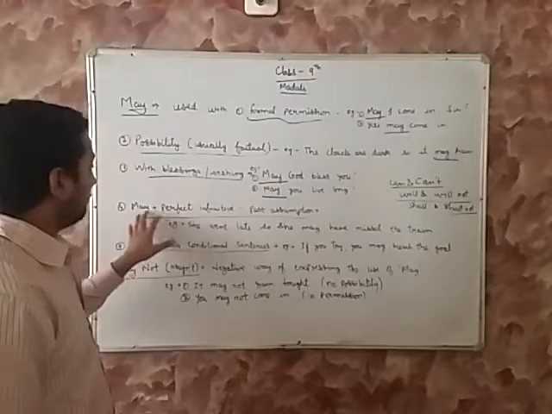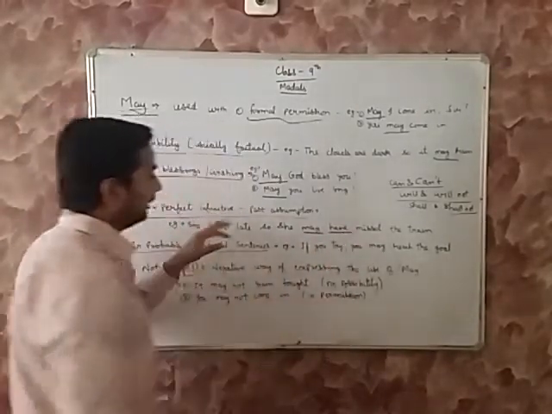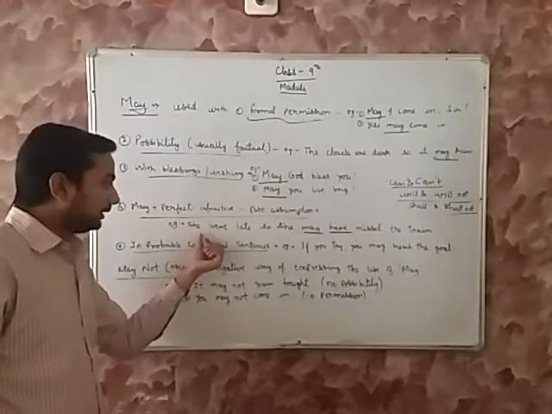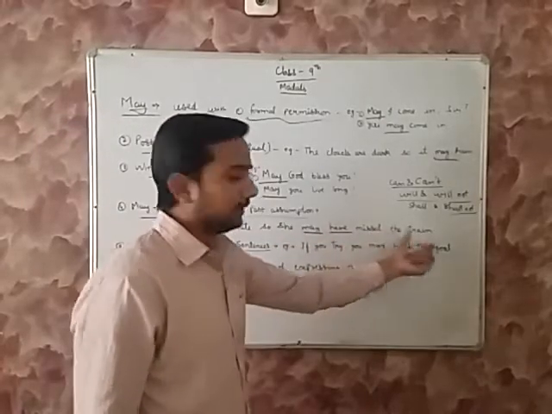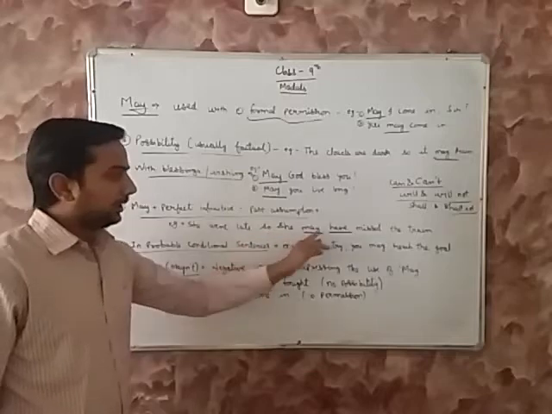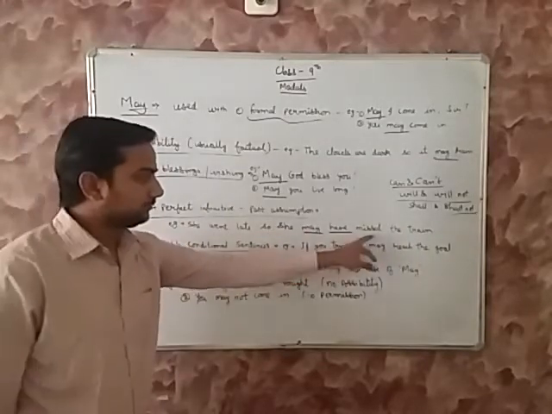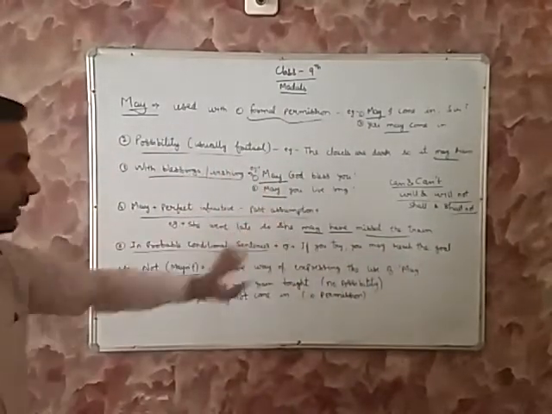But here, may plus perfect infinitive, that is have, is based on past assumption, past condition. For example, she went late, so she may have missed the train. She went late, so she may have missed the train. It was the past condition. You can see she missed the train. It was the past assumption.